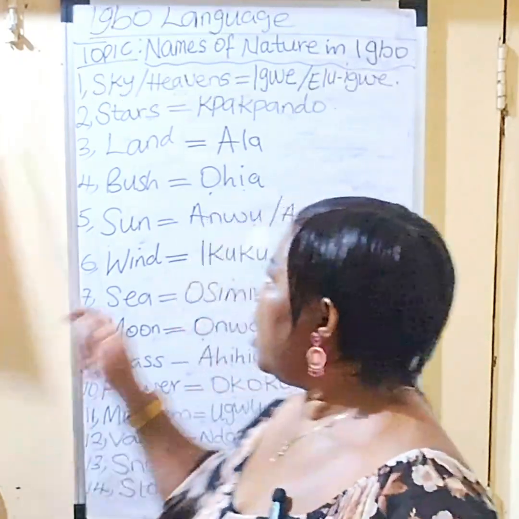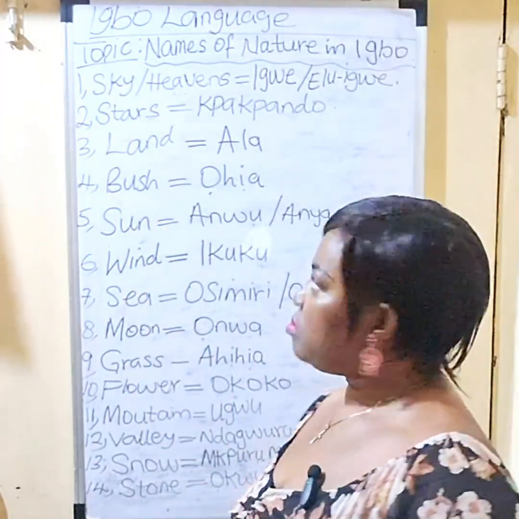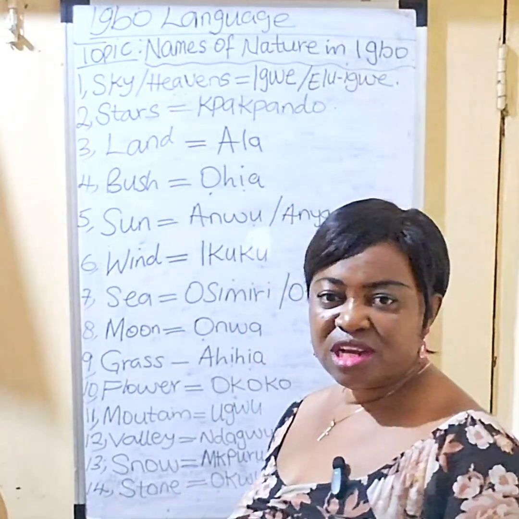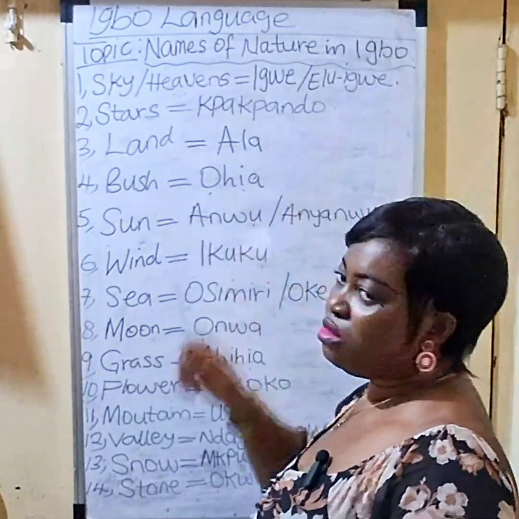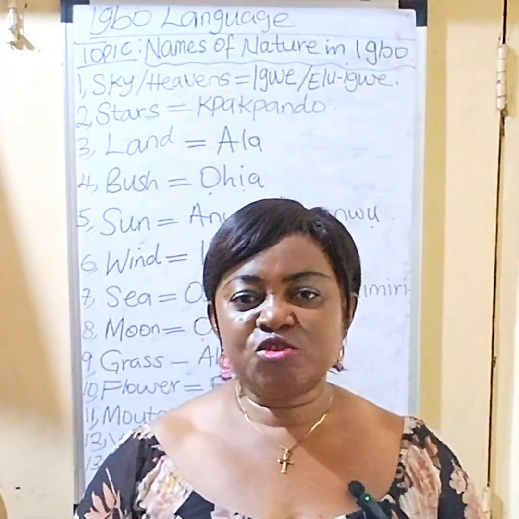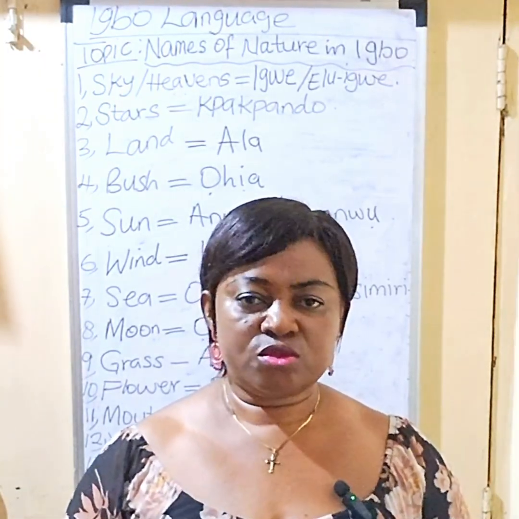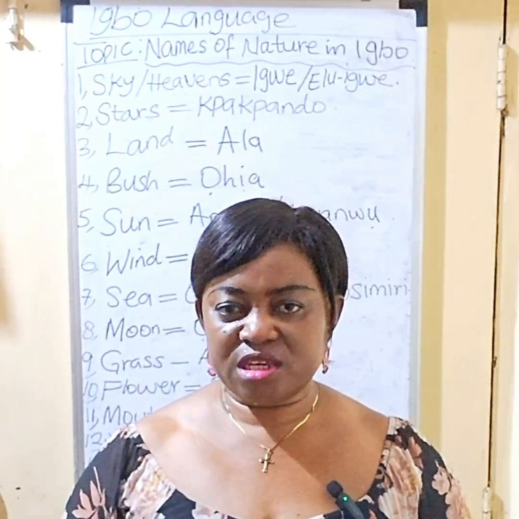We have Igbo language. Our topic is names of nature in Igbo language. Class, I'll say that: names of nature in Igbo language. We are going to mention some elements of nature today in our lesson. Ihe dịrị ka chi si kee ha.